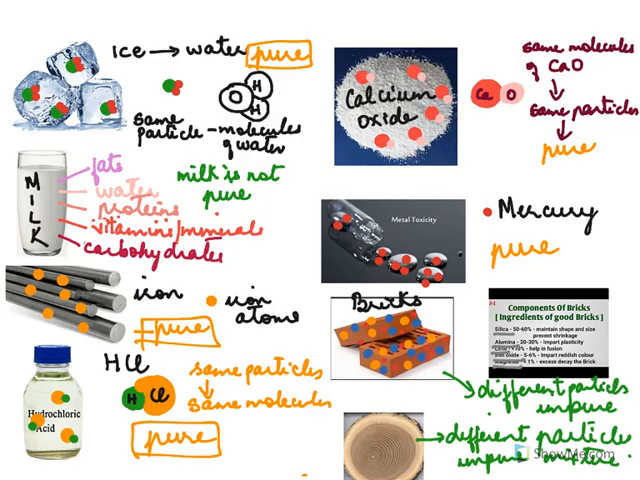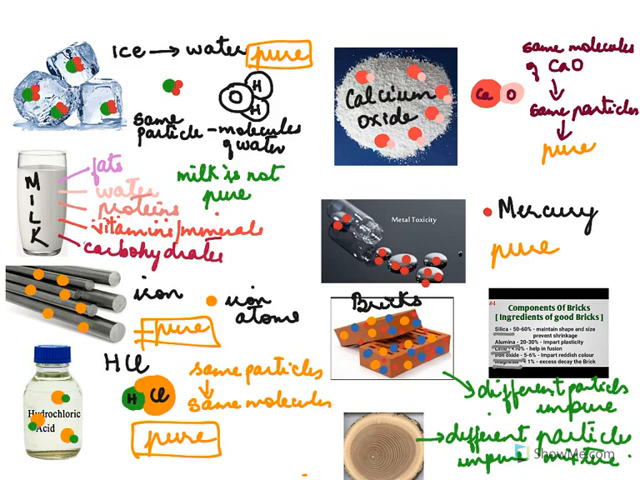Just to summarize, we said ice was pure, milk was not pure. Iron rods were pure. Hydrochloric acid was pure because all the molecules were of the same type, made of hydrogen and chlorine, each particle of the same type. Calcium oxide was also pure. The molecules were made up of two different atoms, but all the particles were of the same type, calcium oxide.